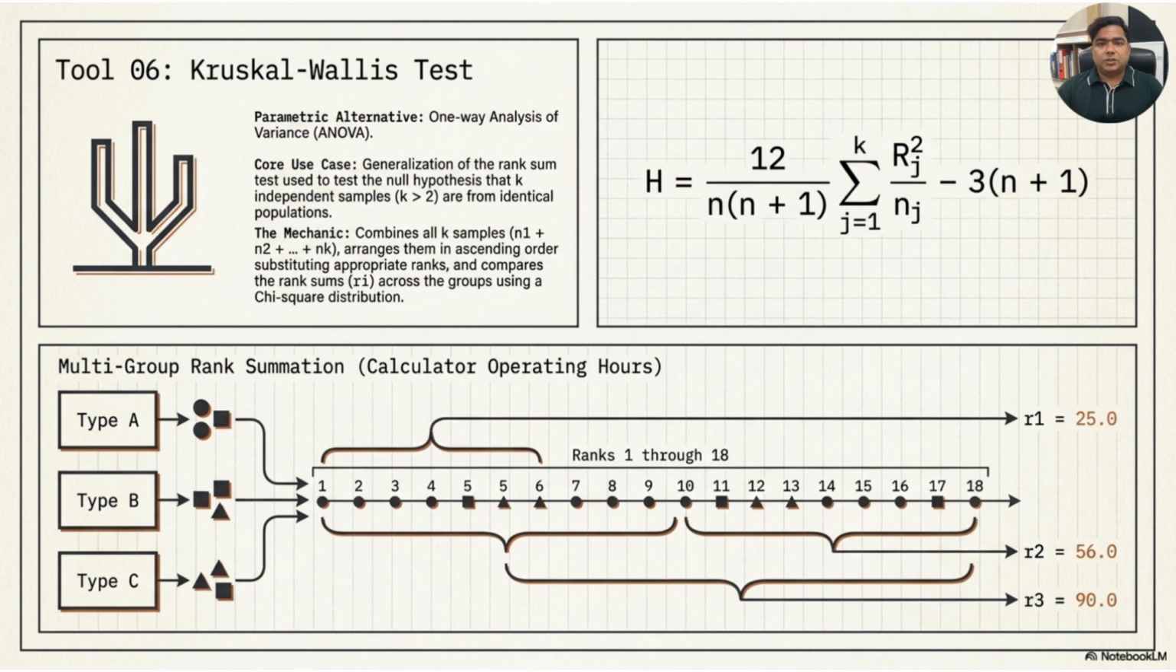Here, H is the Kruskal-Wallis test statistic, N is the total number of observations, K is the number of groups, Rj is the rank sum for group J, Nj is the sample size of group J. After calculating H, we compare it with the chi-square critical value using K minus 1 degrees of freedom. Verbally, degrees of freedom equals K minus 1. If H is greater than or equal to the critical value, we reject the null hypothesis. If H is smaller, we fail to reject the null hypothesis. So the Kruskal-Wallis test helps us compare multiple independent groups using ranks instead of raw values.